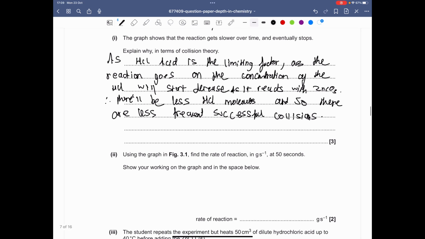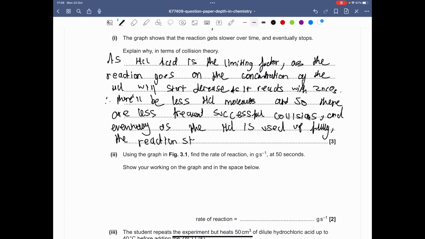So obviously, there are less frequent successful collisions, and eventually, as the HCl is used up fully, the reaction stops, as there are no more frequent successful collisions.